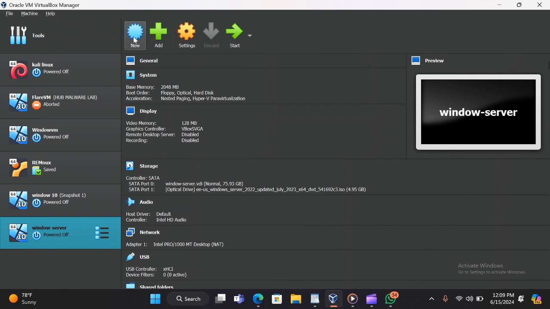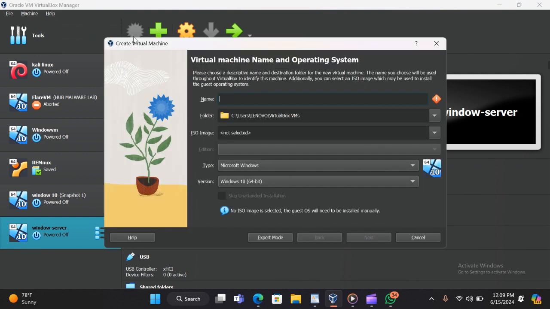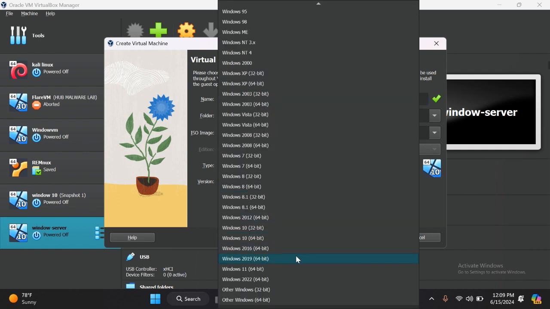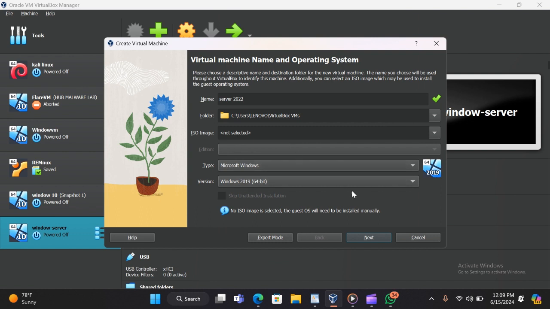What you do is create a new machine here in VirtualBox. Let's give it the name server 22. Then you click next. You click next. Make sure that you use Windows 19.